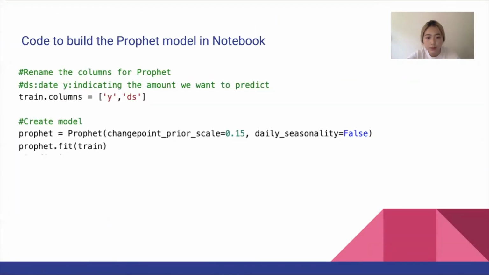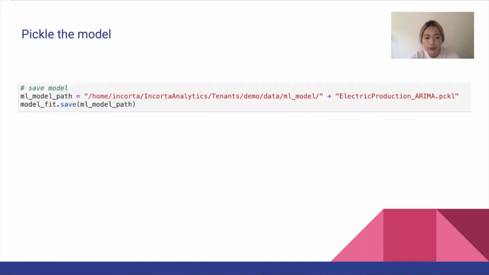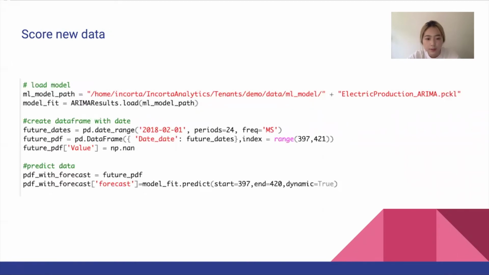This is the code to build the Prophet model in the notebook. Prophet requires the columns to have special names. The date has to be DS and the value needs to be Y, so I need to rename them first. I save it into the Incorta tenant directory. I created the ML model under the data folder. The prediction model requires me to pass the date, and I will predict the monthly electric production, so I need to predict 1 record per month for the whole year.